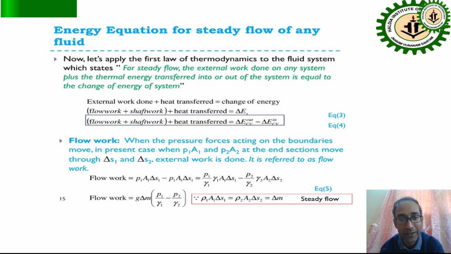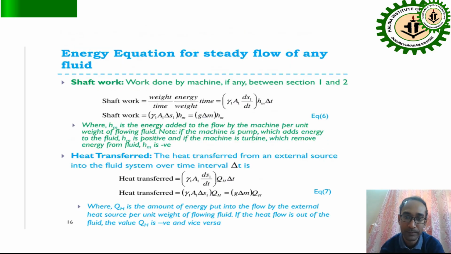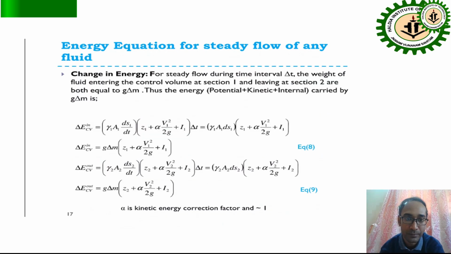And the flow work is when the pressure forces acting on the boundaries move. In the present case, P1 A1 and P2 A2, the end sections move through del S1 and del S2, and external work is done. It is referred to as flow work. Shaft work is the weight energy times time. And the heat transferred from external sources into the fluid system over the time interval del T is the heat transfer, as shown in the slides.